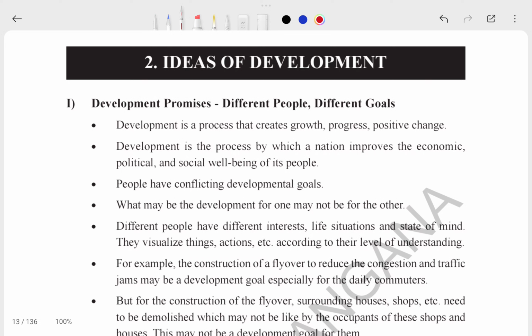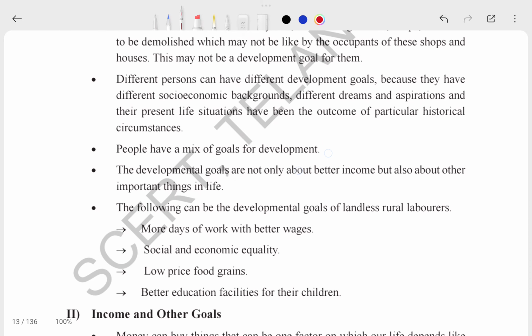In the previous video, we already talked about our first chapter, India Relief Features, where we see the maps, important questions, repeating questions, whatever is present in that. In today's video, we are going to cover our second chapter, Ideas of Development, and in this chapter we will cover the most important questions and multiple choice questions. Okay, so let's start here.